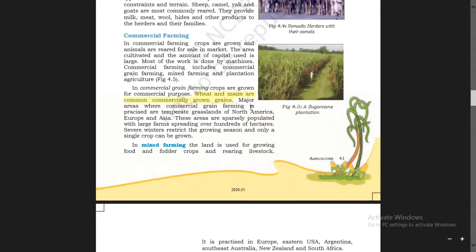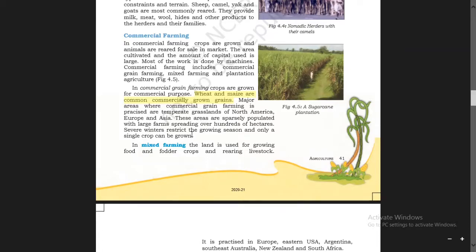These areas are sparsely populated. Sparsely populated means having less population, with large farms spreading over hundreds of hectares. Severe winters restrict the growing season and only a single crop can be grown.